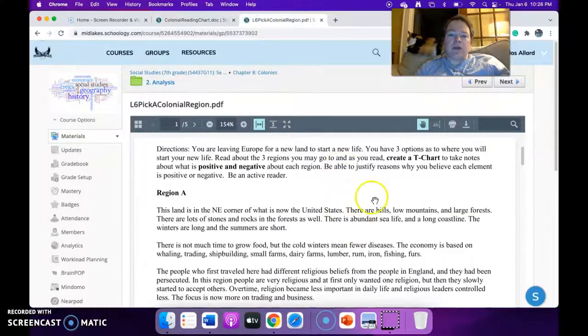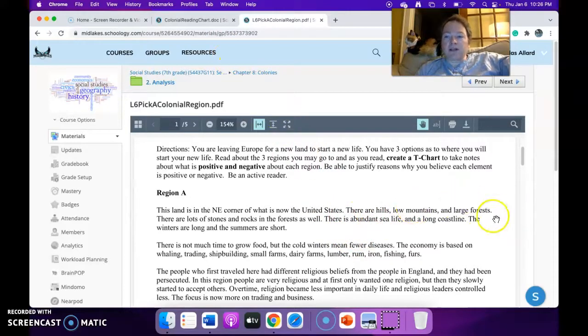So if we take a quick look at region A, it says this land is in the northeast corner of what is now the United States. There are hills, lower mountains, and large forests. Right away, it says there are lots of stones and rocks in the forest as well. There's abundant sea life and a long coastline. The winters are long and the summers are short. So right there, I've got pluses and negatives already.